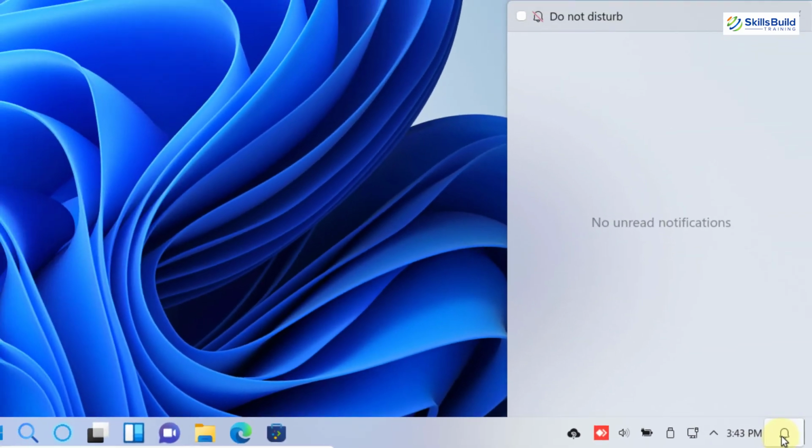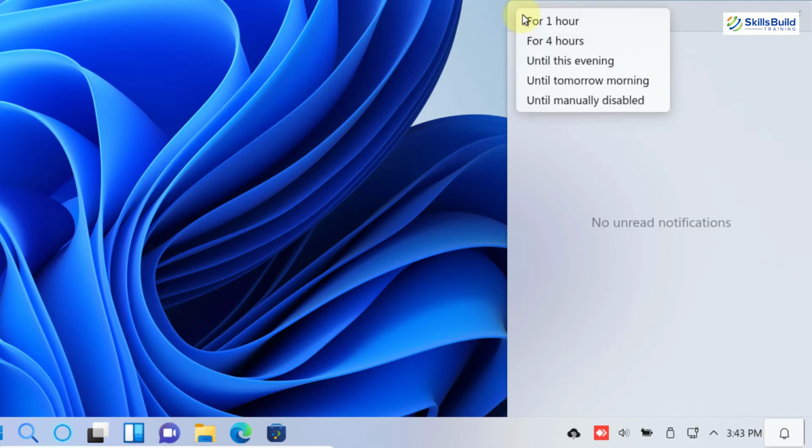Here you have all your notifications. If you just click on it, you will see all the notifications in here. And if you click on this button or check this option, you will not get any notification up to the time that you select from here. You can select a minimum of 1 hour and you can go up to until manually disabled.